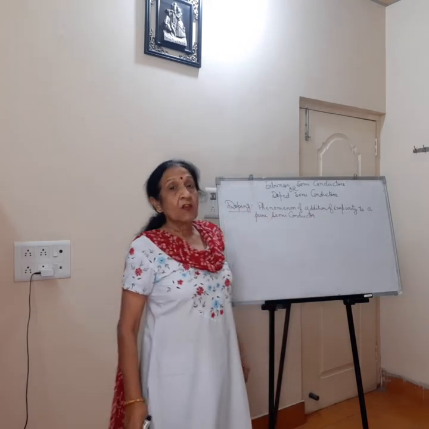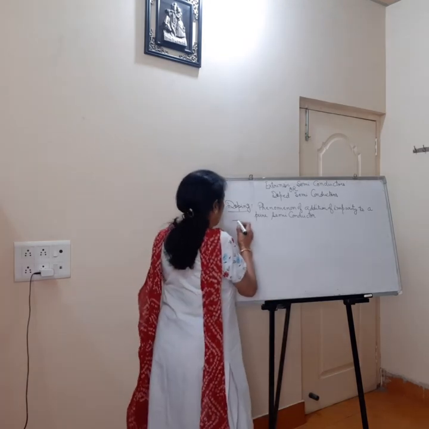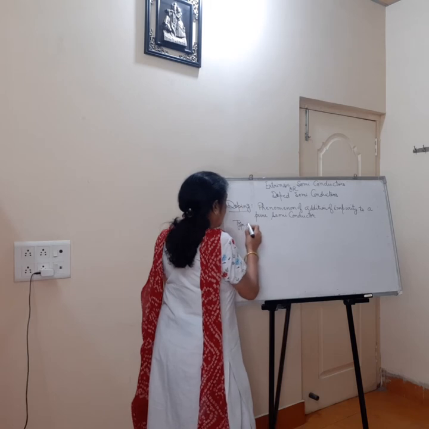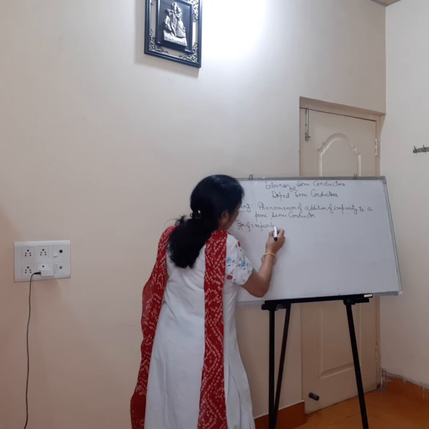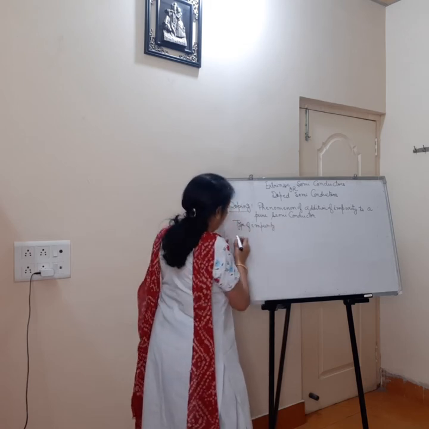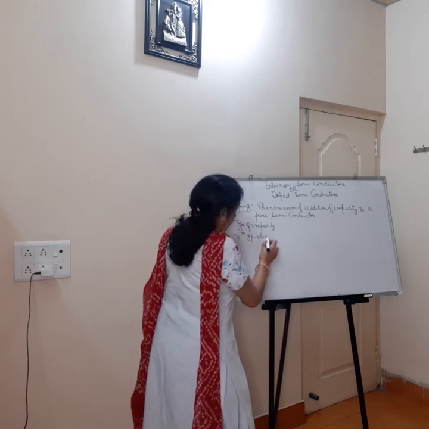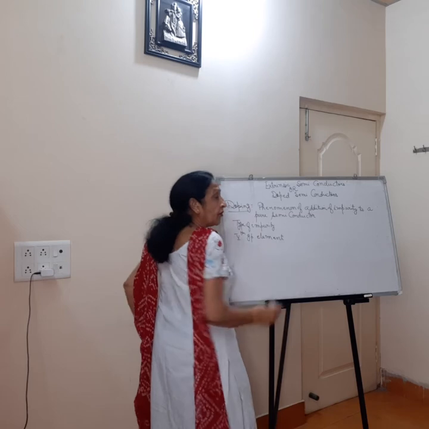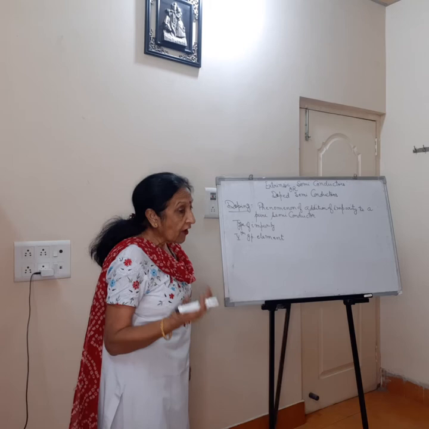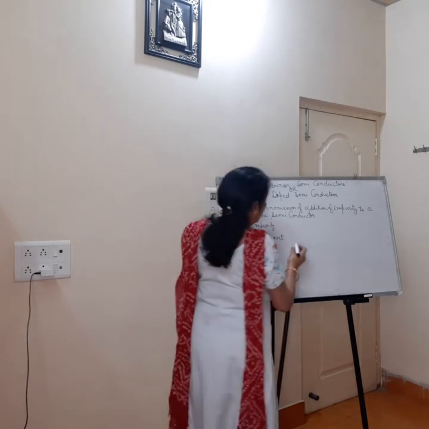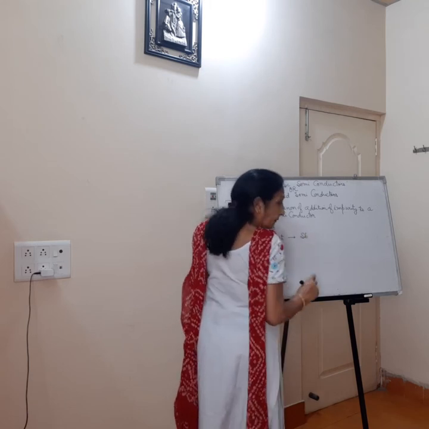Now the question is, what type of impurity will be added? The type of impurity to be added is a fifth group element, meaning there will be 5 electrons in the outermost orbit, like phosphorus or antimony.